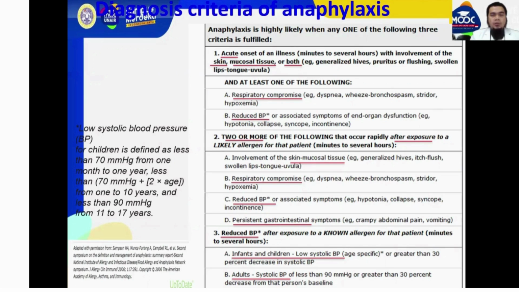Second, two or more of the following that occur rapidly after exposure to a likely allergen for that patient: A, involvement of the skin or mucosal tissue; B, respiratory compromise; C, reduced blood pressure; and D, persistent gastrointestinal symptoms. And third, reduced blood pressure after exposure to a known allergen for that patient, such as in infants and children with low systolic blood pressures.